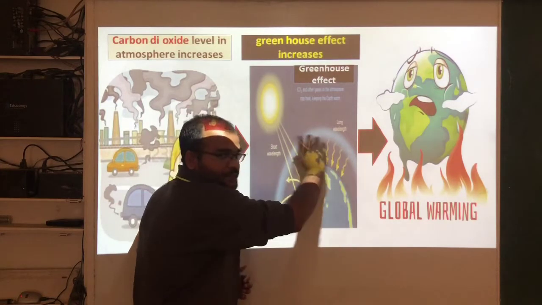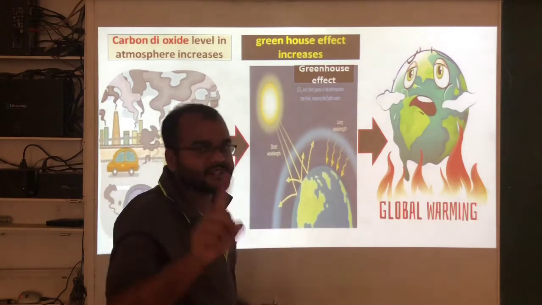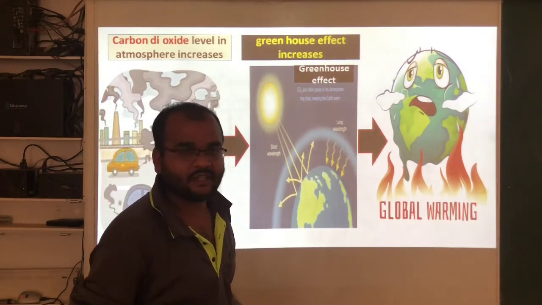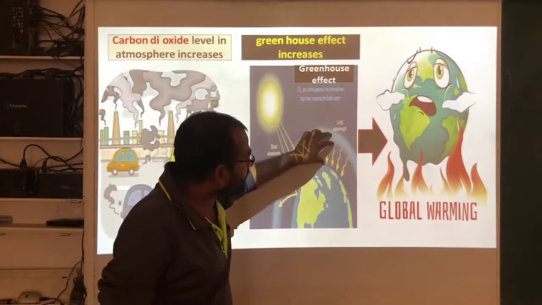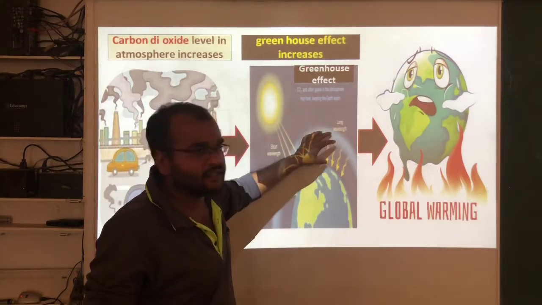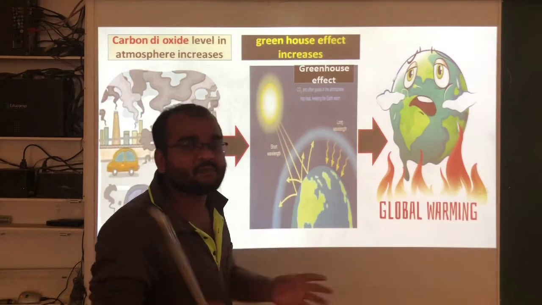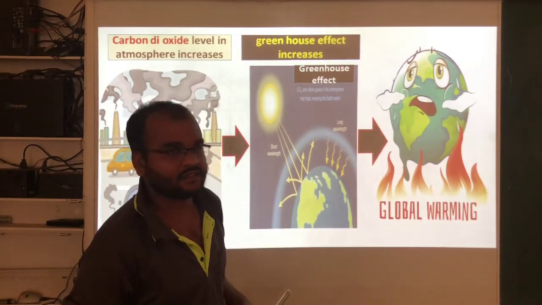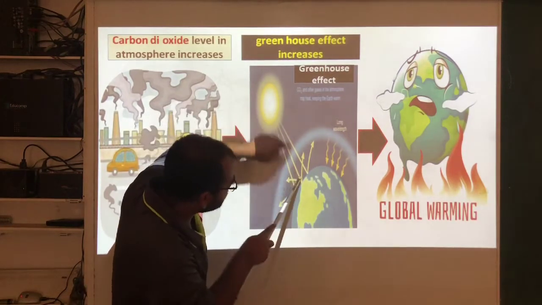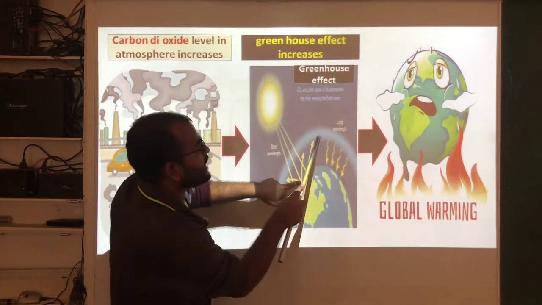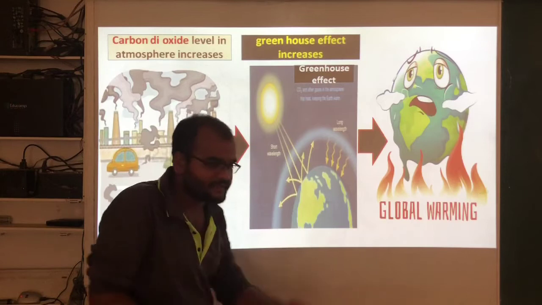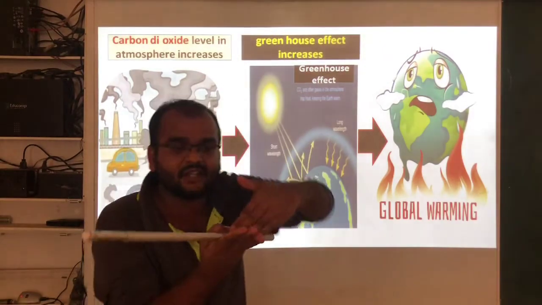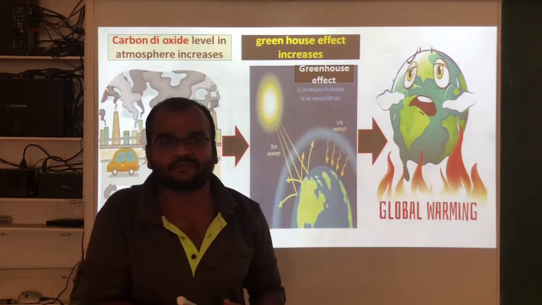In this atmosphere, carbon dioxide gas is also present. And this carbon dioxide gas is holding some of the sun rays. See here, sun rays fall on the earth surface and reflect back. That means after falling on the earth surface, they reflect back into the atmosphere.